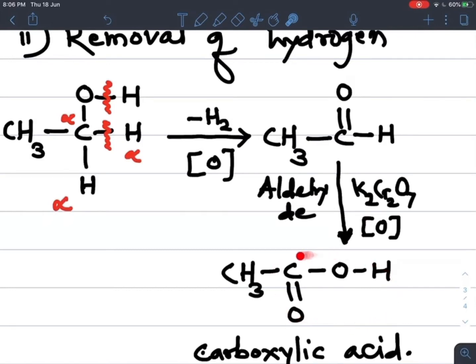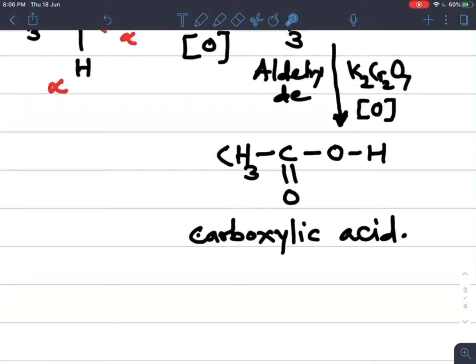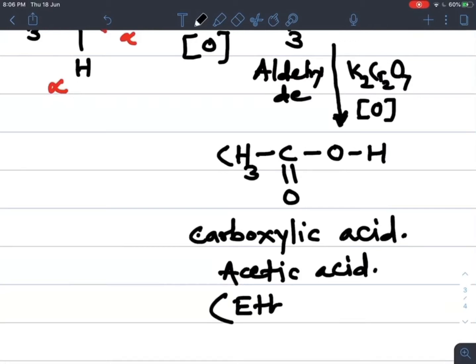its corresponding carboxylic acid. So name of this carboxylic acid, see here how many carbons are present in this acid, 2 are there. So name of this compound is acetic acid, or common name is acetic acid, or IUPAC name is, 2 carbon containing alkane ethane, E of the alkane replaced by OIC acid, ethanoic acid.